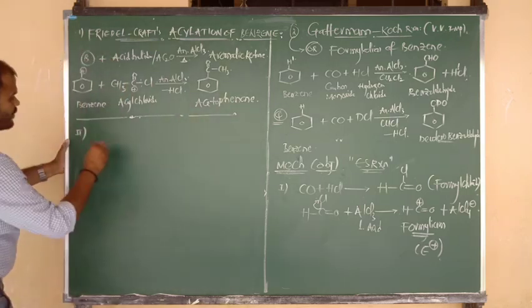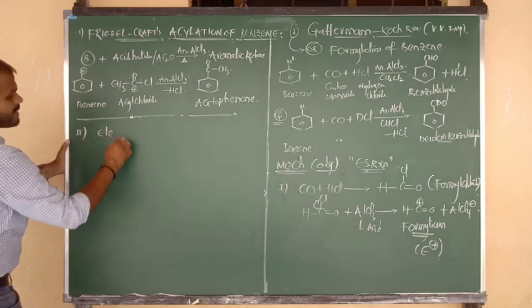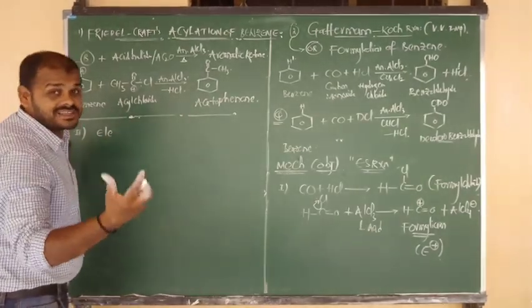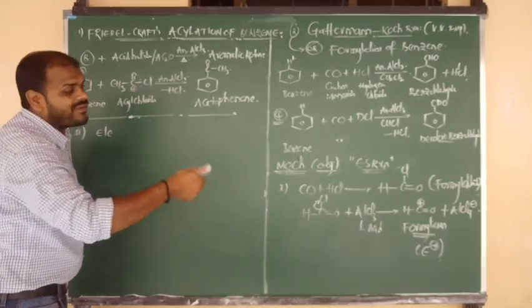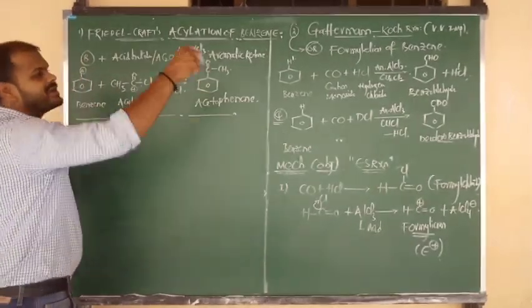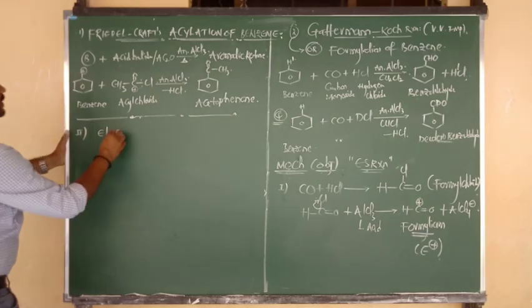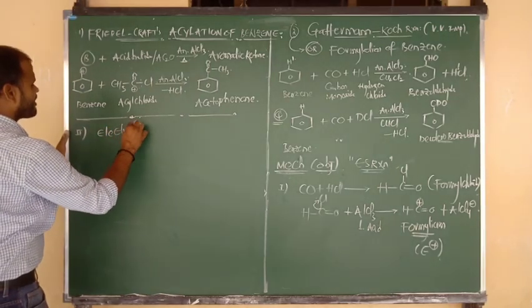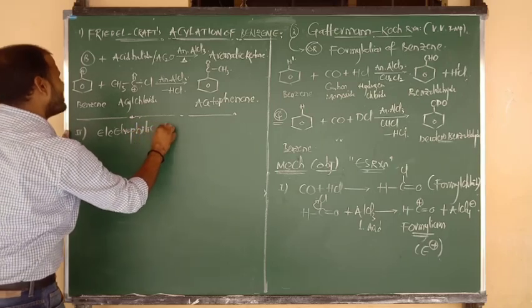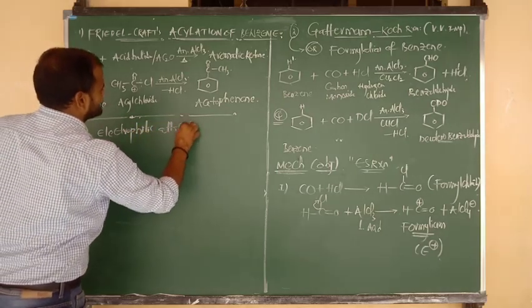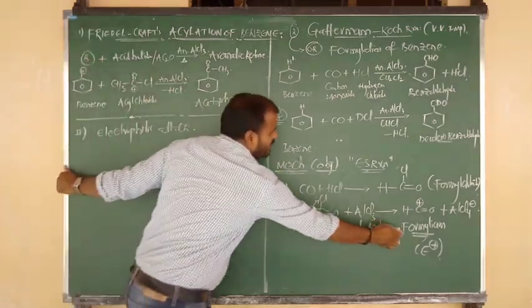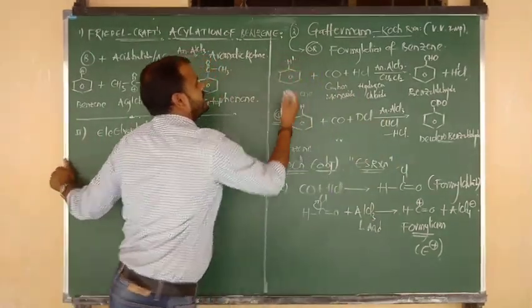Right. So electrophilic attack. In step 1, we have prepared the electrophile H-C double bond O. C contains the charge plus, nothing but the formylium electrophile. So formylation takes place upon benzene. This is called electrophilic attack. So electrophilic attack takes place upon what? Electrophilic attack takes place upon the benzene ring.